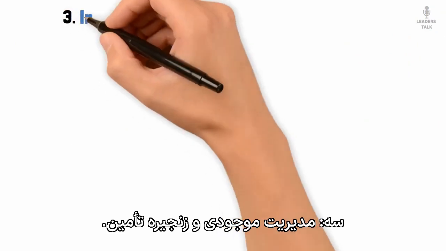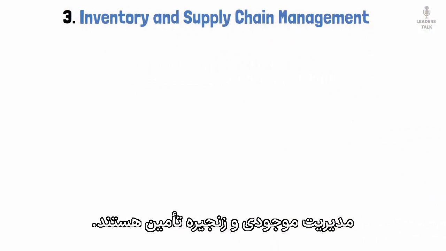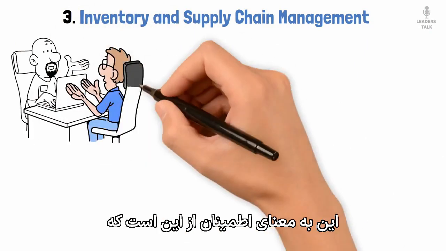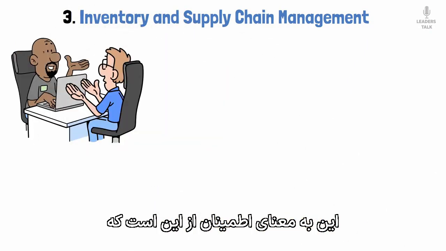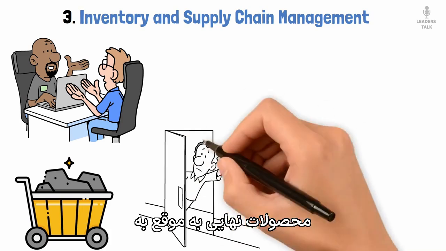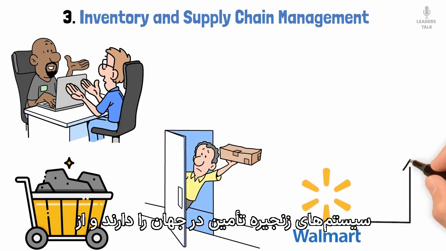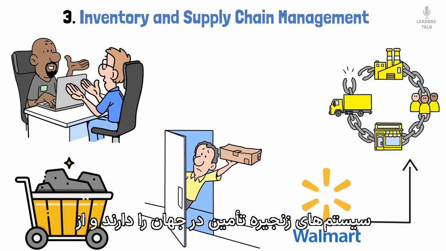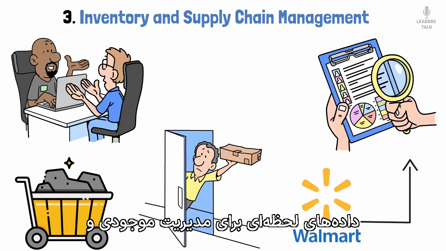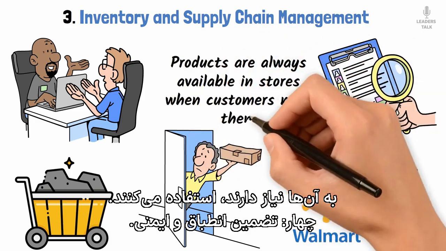3. Inventory and supply chain management. Operations managers are also responsible for managing inventory and the supply chain. This means ensuring that raw materials are available when needed and that finished products are delivered to customers on time. For example, Walmart. They have one of the most advanced supply chain systems in the world, using real-time data to manage inventory and ensure that products are always available in stores when customers need them.